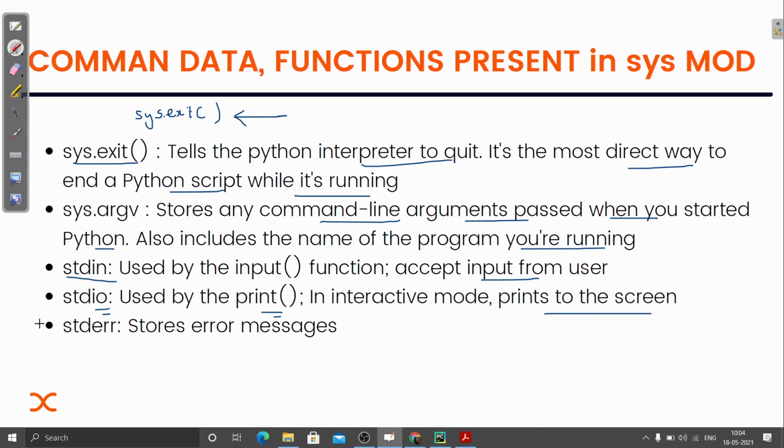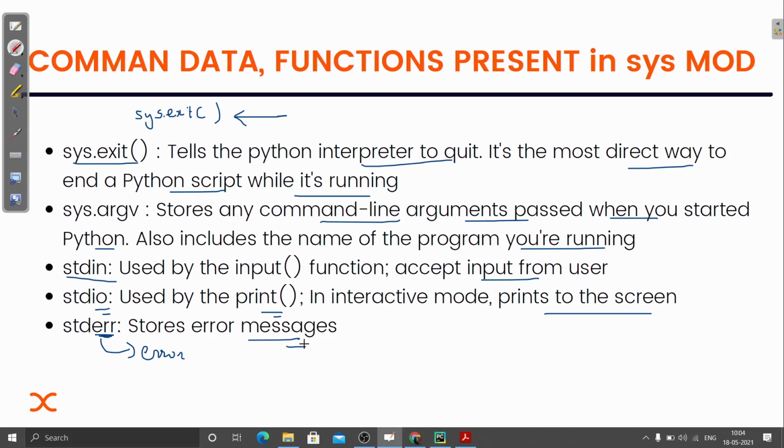Then stderr is actually for errors. This err shows the error. It is the short form of error. This out is for output, then in is for input. Then it stores error messages.